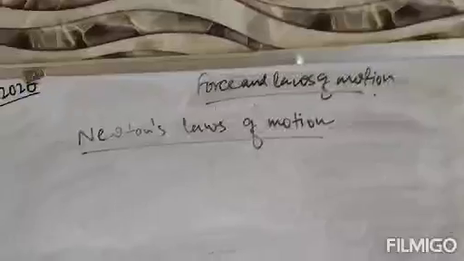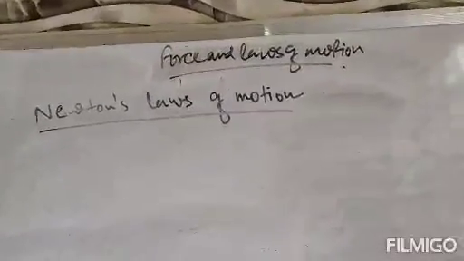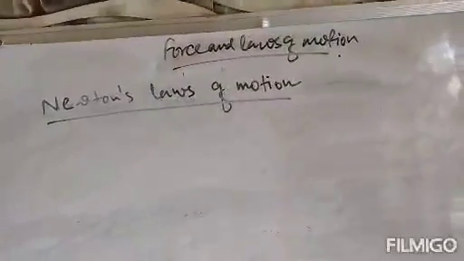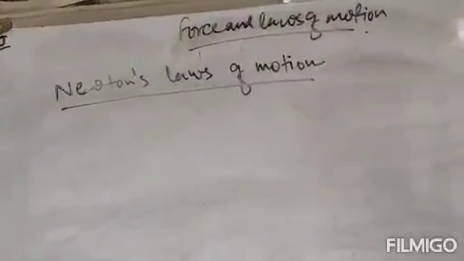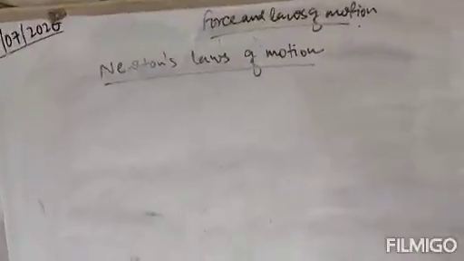So if you apply force on an object, there is motion in that object. The effect is that the object will move if the force is unbalanced, and if the force is balanced, the object will stay fixed, only its shape or size may change. So motion is produced only when we apply force.